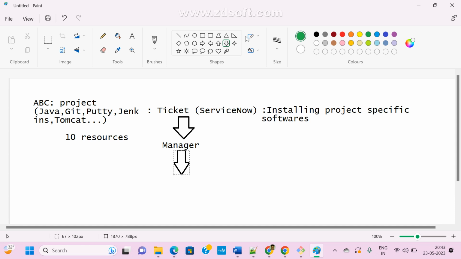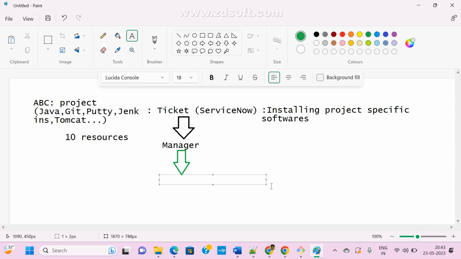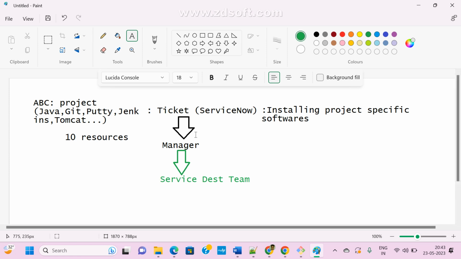This is the real-time process, guys. The ticket goes to the IT team, the service desk team, simply as we call it. So this is the process. Without a ticket, we don't install anything in real time. Even if we have admin access, don't install unnecessary softwares on our office laptop. They are monitoring and tracking everything, and that is a big escalation. Without approval, don't use any unofficial softwares or packages.